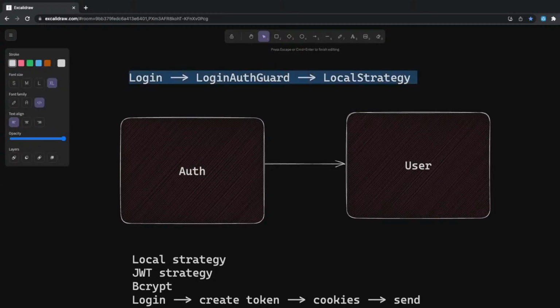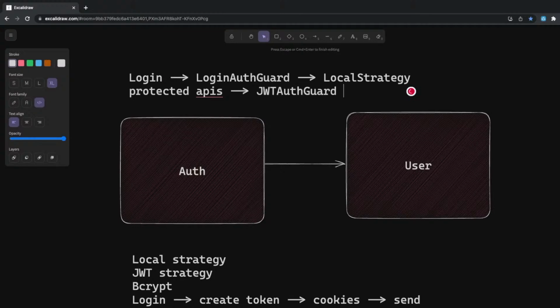That is simple login. Okay. And when it comes to all the protected API routes, there you will be using a JWT auth guard. Let's say this is the protected API. There you will be using JWT auth guard.